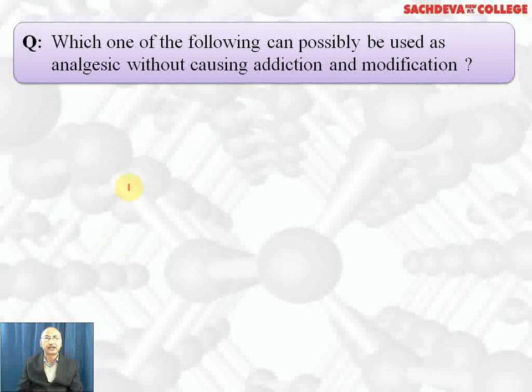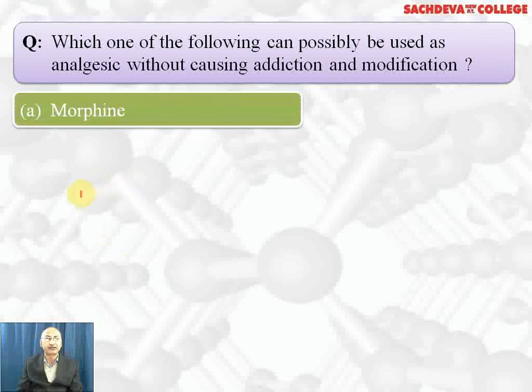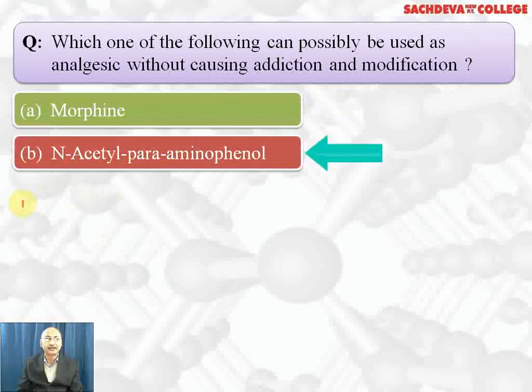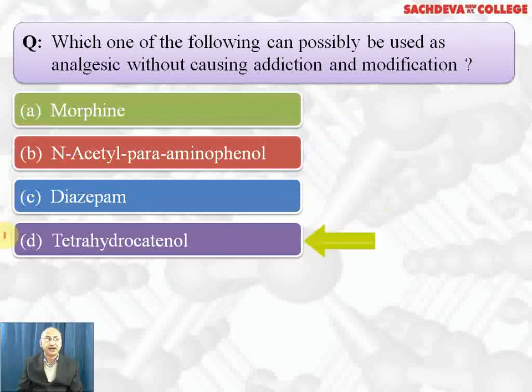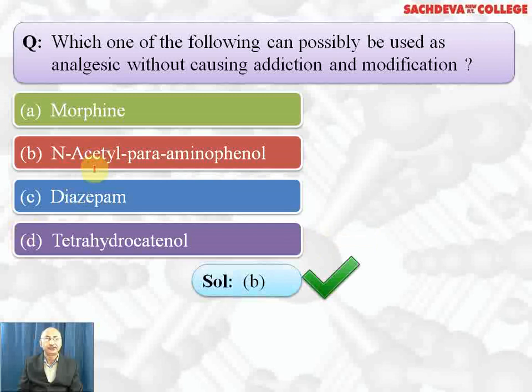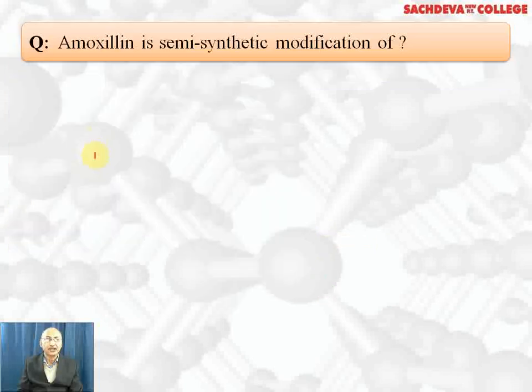Which one of the following can possibly be used as analgesics without causing addiction and modification? Morphine, acetyl para-aminophenol, diazepam, tetrahydrocannabinol. Correct answer is B part, which is another name of paracetamol. It is used as analgesics and antipyretic without causing any addiction.